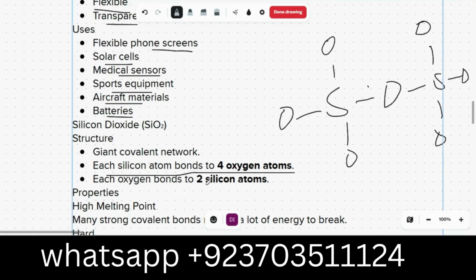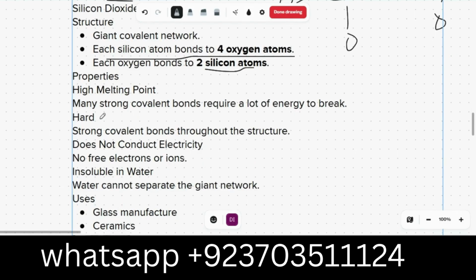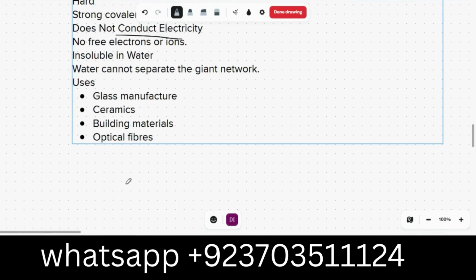It has high melting and boiling points, because the very strong covalent bonds require high energy to break. Strong covalent bonds throughout the structure, and it does not conduct electricity, since there are no free electrons or ions. It is insoluble in water. It is used in glass manufacturing, ceramics, building materials, and optical fibers. That's all about it.